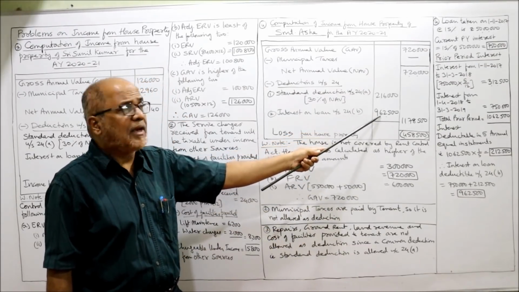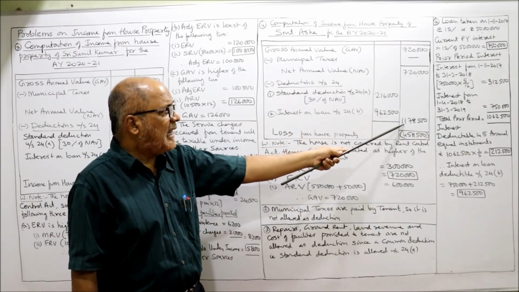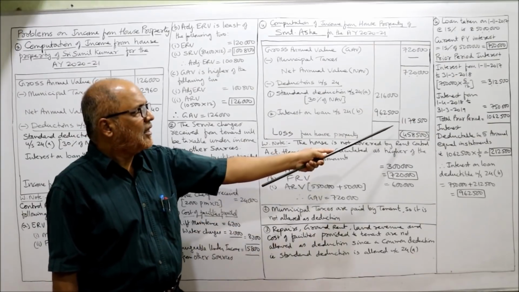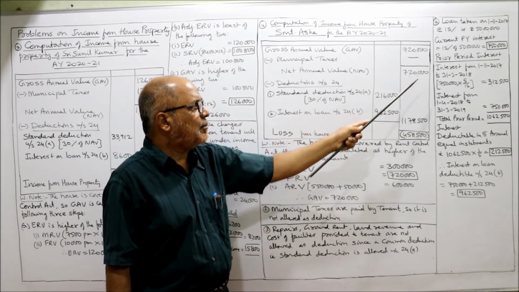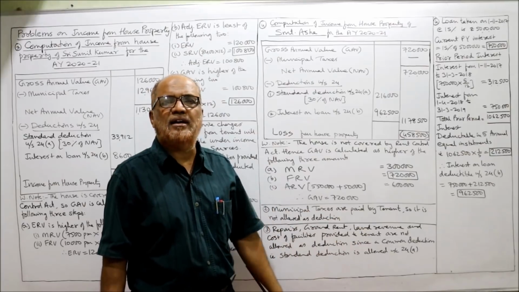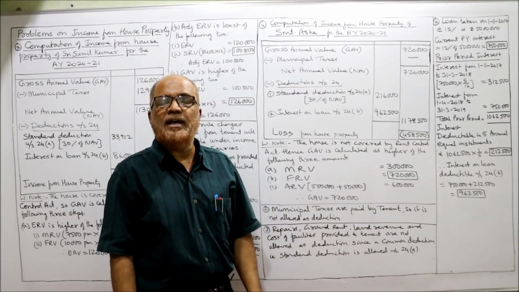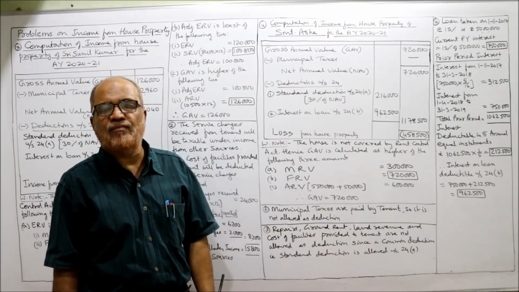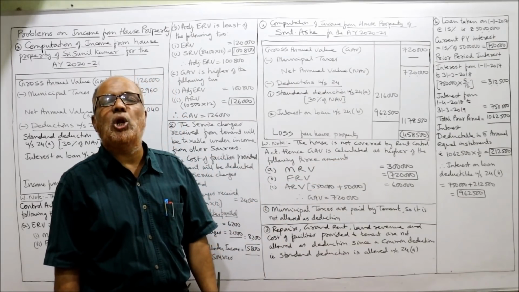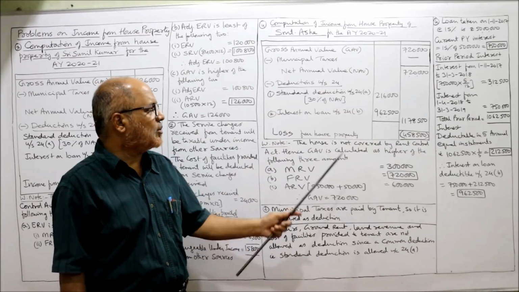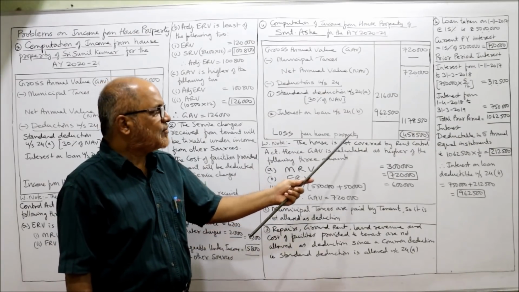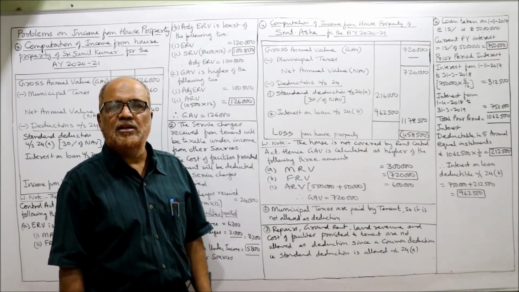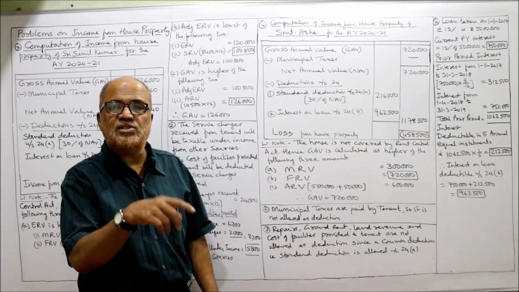Now you add up both the amounts, it will become 11 lakh 78,500. Now deduct: 7 lakh 20,000 minus 11 lakh 78,500. You are getting a negative figure. You are getting negative income. How much is the negative income? 4 lakh 58,500. And negative income is nothing but the loss. Loss from house property, 4 lakh 58,500. That's it. The first time we are getting a loss from house property.